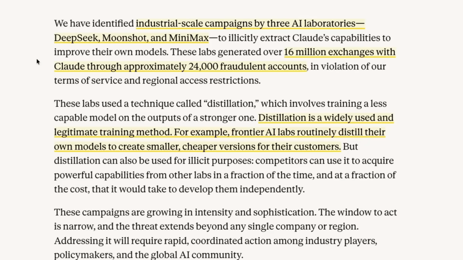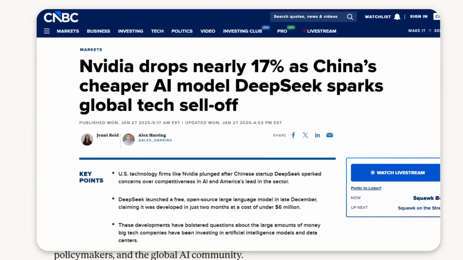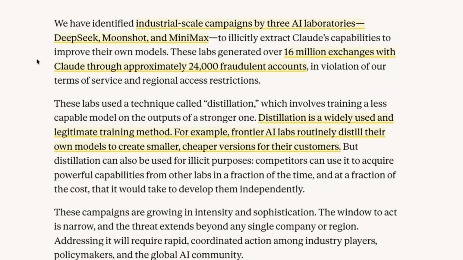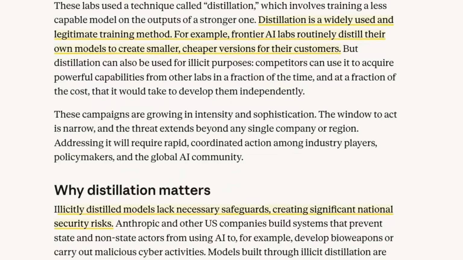What I'm more curious to look at is, one, why are we seeing all of this come out right now? It seems to be very coincidental that it's coming just as a lot of these labs have released models of their own, and perhaps right on the cusp of DeepSeek releasing their next big model. And don't forget, if we go back to 2025, about a year ago, the DeepSeek model coming out caused a massive crash in the stock markets in the United States, particularly for NVIDIA. So it's interesting to look at what Anthropic is actually accusing people of, and then also talk a little bit about what distillation actually is and how it works.